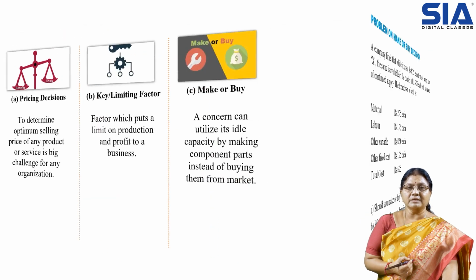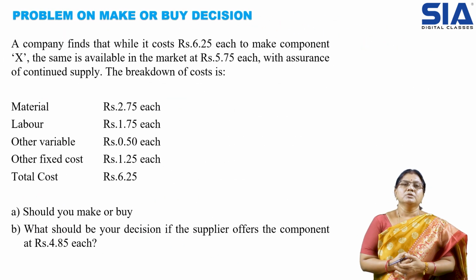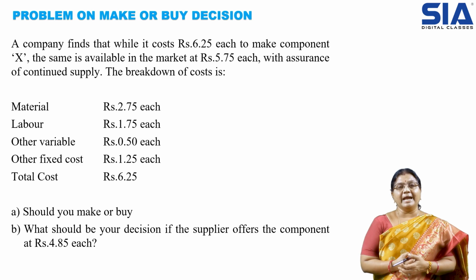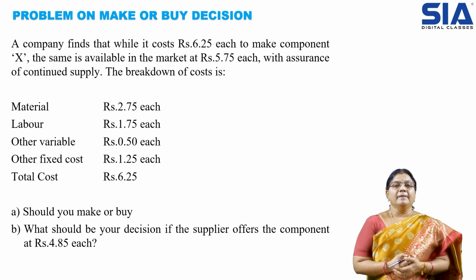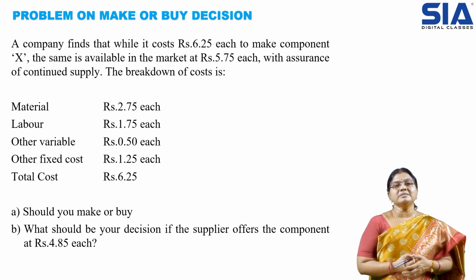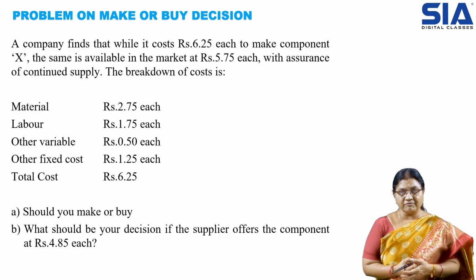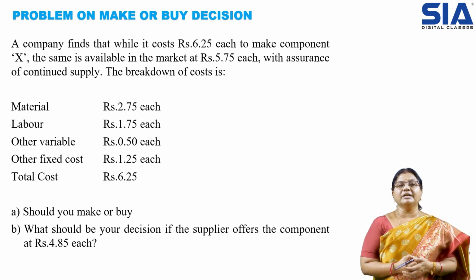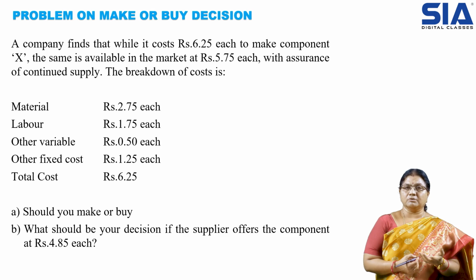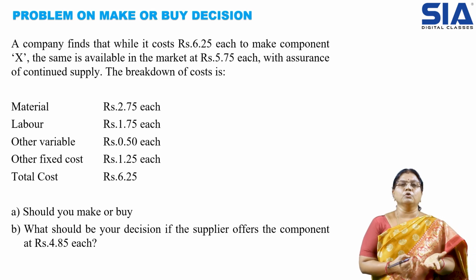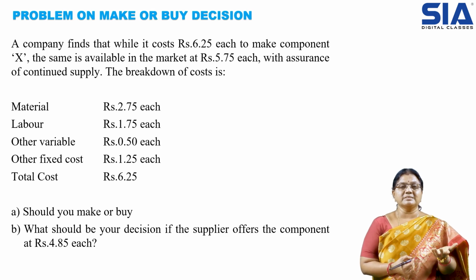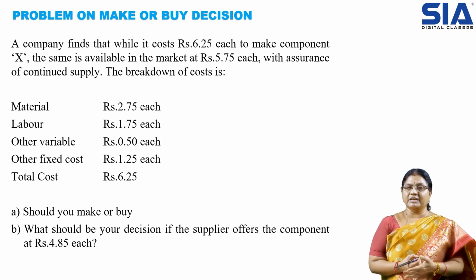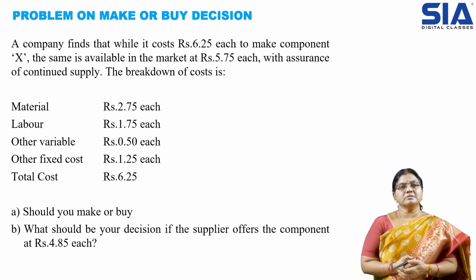Let us understand this concept with a small problem. So here you can see the problem. A company finds that while it costs 6.25, that is 6 rupees 25 paisa each, to make a component X, the same is available in the market at 5.75, that is 5 rupees 75 paisa each, with assurance of continued supply. The breakdown of the cost is given below: material is 2 rupees 75 paisa, labor is 1 rupee 75 paisa, other variable is 50 paisa, and fixed cost is 1 rupee 25 paisa. So total cost is 6 rupees 25 paisa.